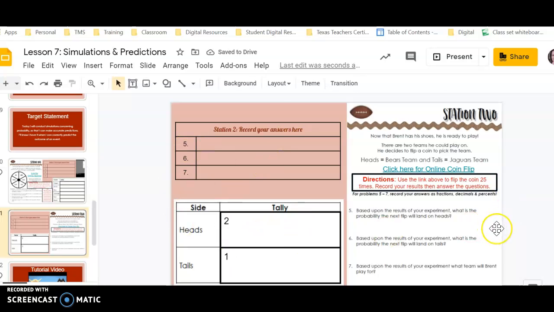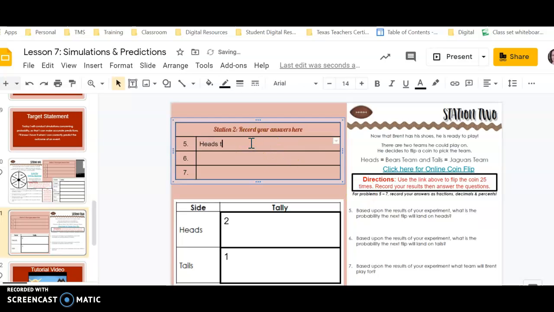station right here. So if we were in class, we would be flipping a coin and you would be making these tally marks. Then you're going to answer questions 5 through 6 on the information that you have. So based on the results of your experiment, what is the probability the next flip will land on heads? Well, you're going to have your heads total right here. So how many times you had heads right here over the total amount, which is 25.